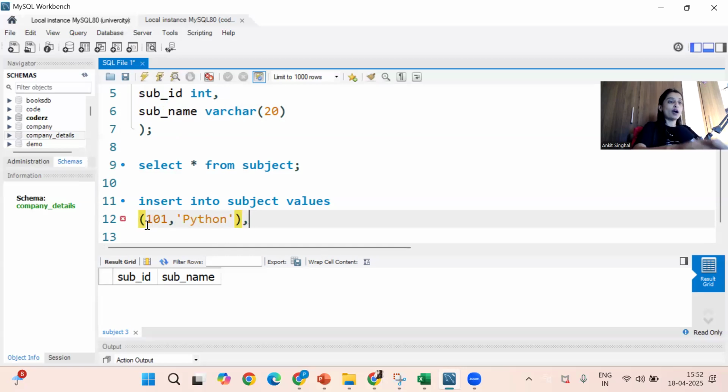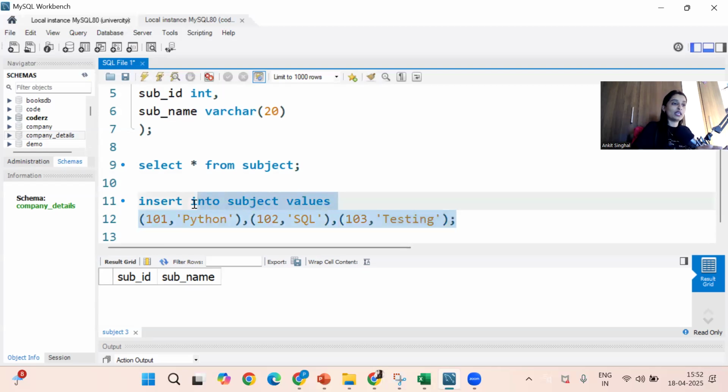Second row, see comma, here only I will write the second row, 102. What is the subject name? Let's say SQL. Third row, subject ID 103. What is the subject name? I'll just write the subject name as testing, semicolon. That's all. 3 records I want to insert.